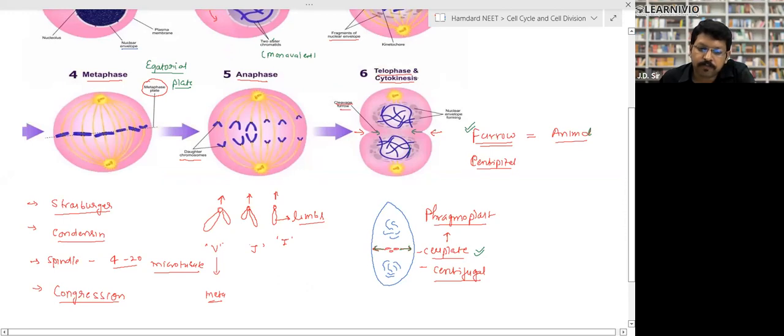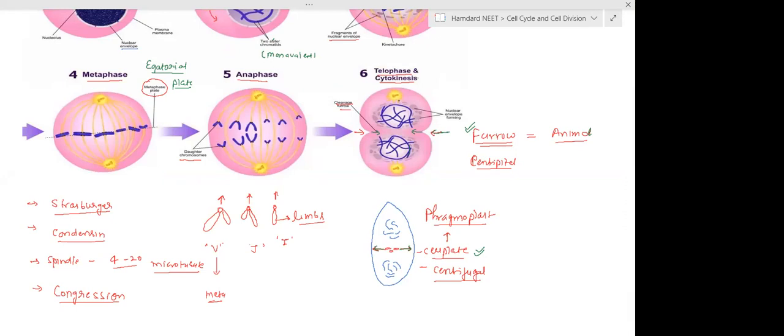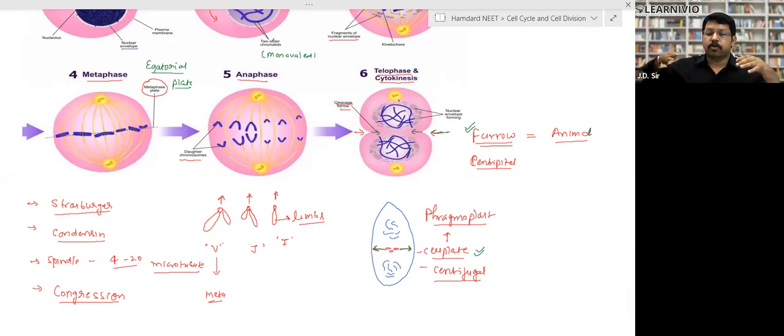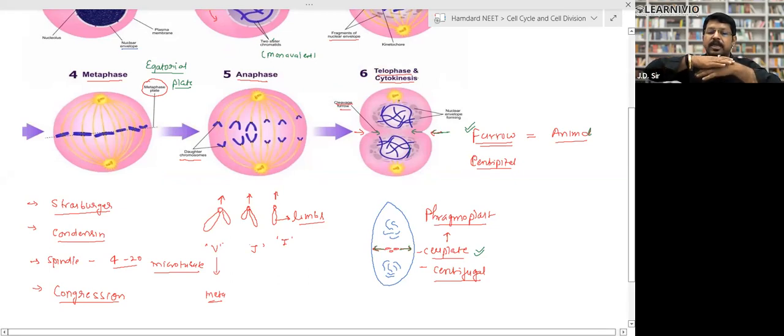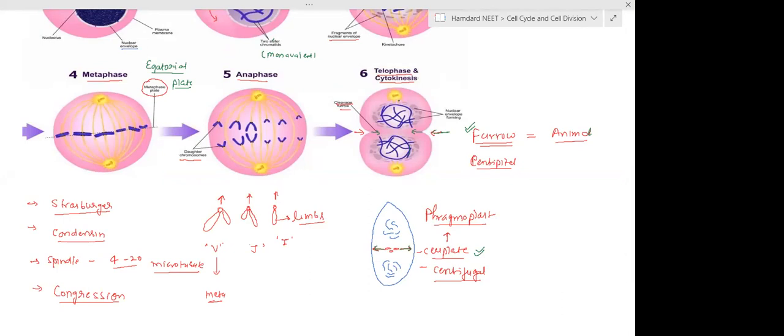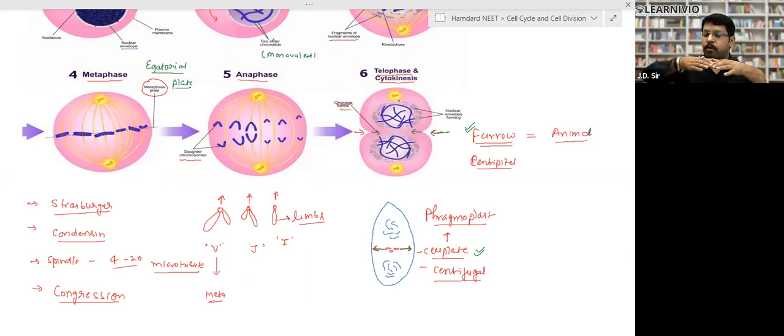What will happen? This furrow formation. Look here, look at my marker. This furrow formation will take place. So the protoplasm divides from outside to inside. Right? Clear? Yes, sir. So that furrow will develop, and this furrow will meet at the center, and the protoplasm will divide into two parts: upper cell and lower cell. Right? So this division is centripetal, from outside to inside, with the help of the furrow.